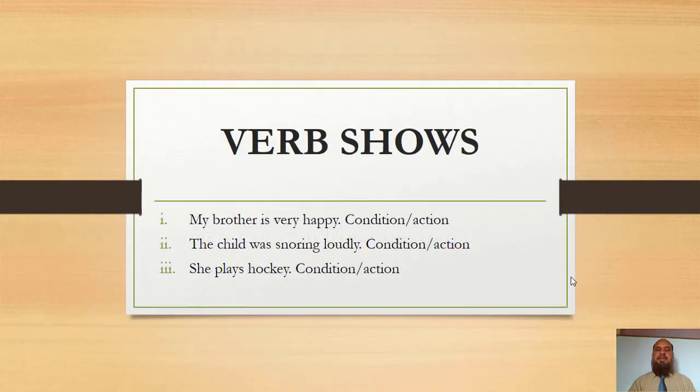Today we are going to learn very important aspects of verb. Dear students, I am giving you 3 sentences. You will have to identify what the verb shows in these sentences. You will have to find out which sentence tells about the condition and which sentence tells about the action of the subject.